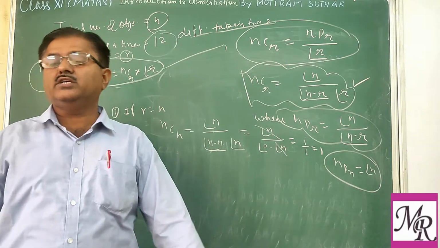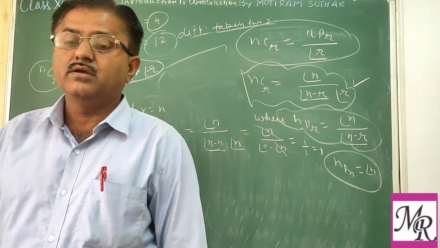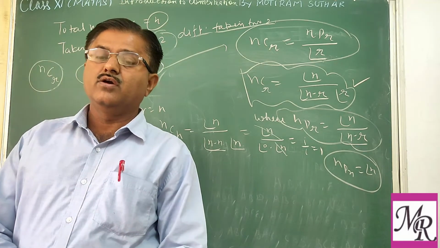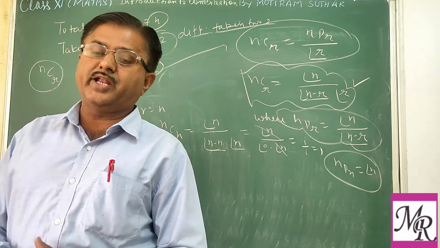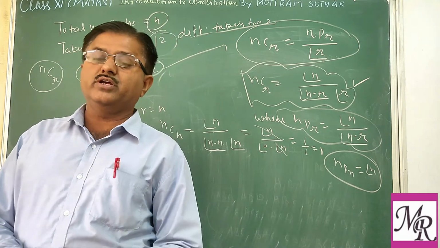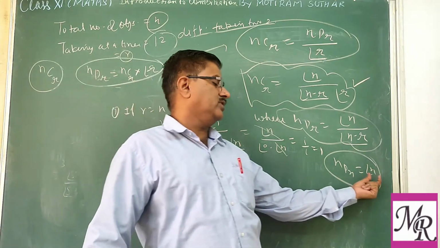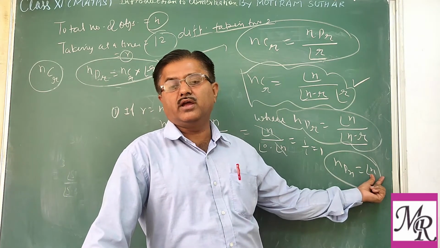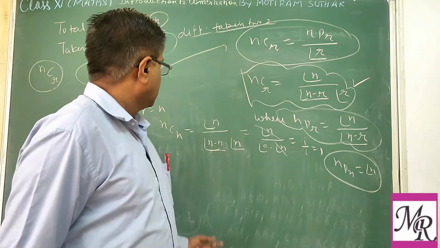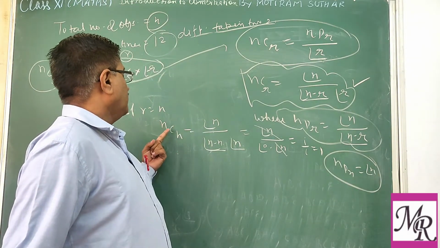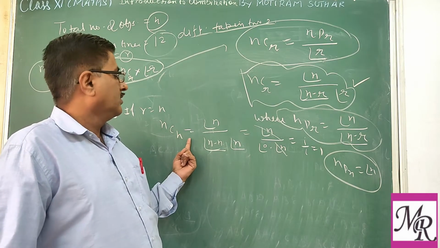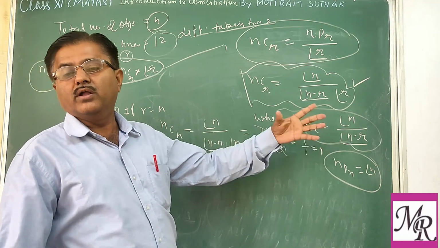But you know that the value of NPN is factorial N. And you see in the case of permutation, if we are taking the number of permutations of n objects taking all at a time, then the number of permutations will always be equal to factorial N. But in the case of combination, when we are taking all available objects at a time, then that is only 1.